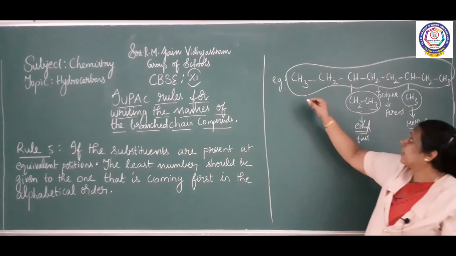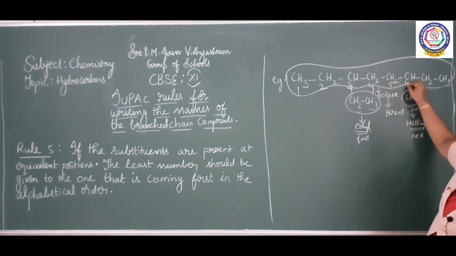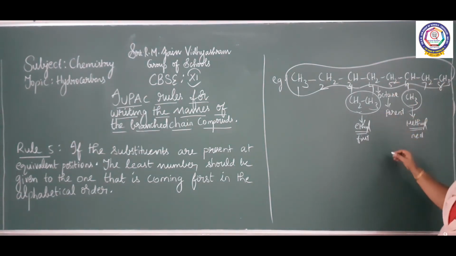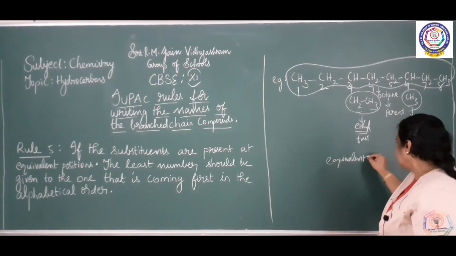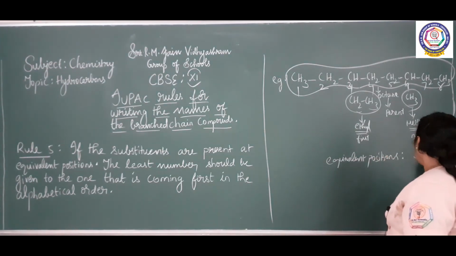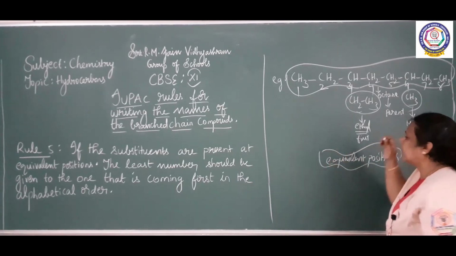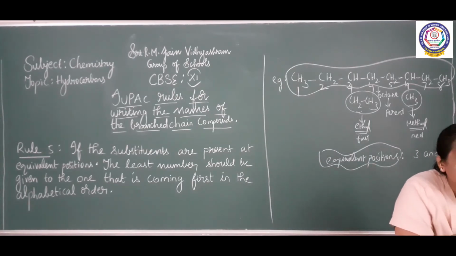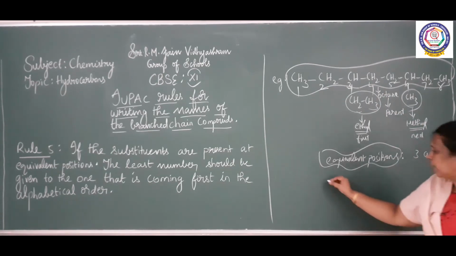So, what is the least number here? 1, 2, 3, 4, 5, 6, 7, 8. So, what are the equivalent positions? Equivalent positions are 3 and 6. And how is the least number given? According to the substituent in alphabetical order. So, ethyl is the substituent that is coming first in the alphabetical order. So, what is the position of ethyl? 3. So, how will you name this compound?